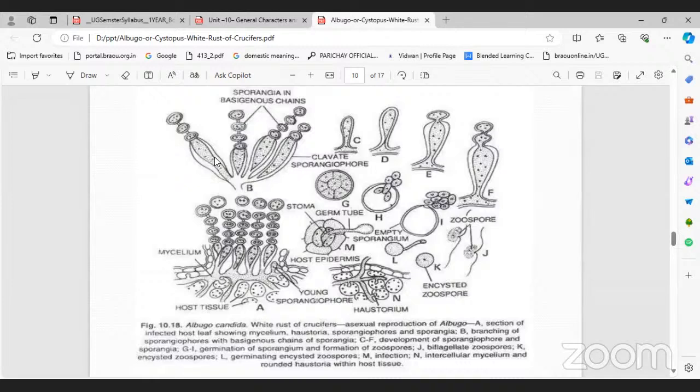Simple. First, remember. Let's draw a diagram here. Asexual reproduction takes place by means of conidium or sporangium, sporangium, or maybe by zoospores or sporangium. Let's see how they develop.